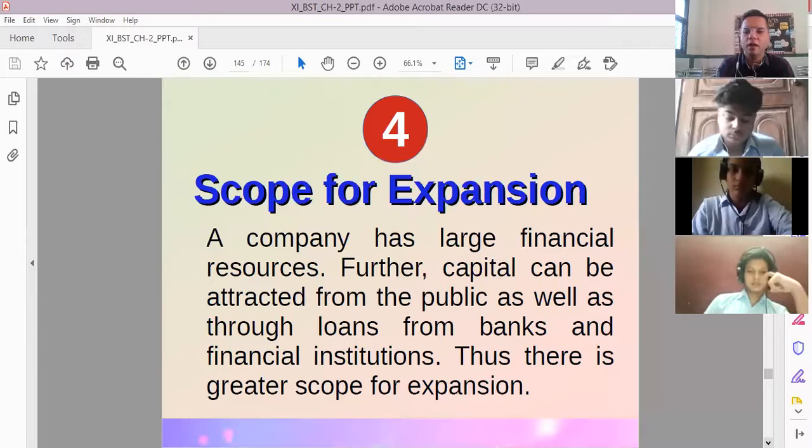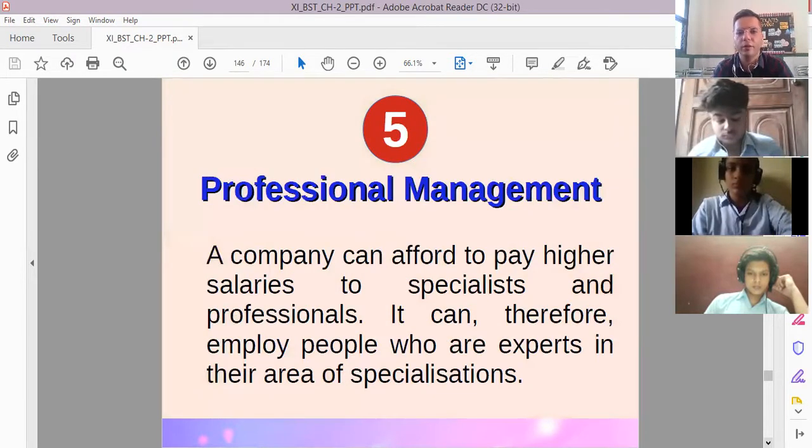Scope for expansion. The company has a greater scope for expansion. Reason? Because the company has large financial resources also, so it has a greater scope for expansion.